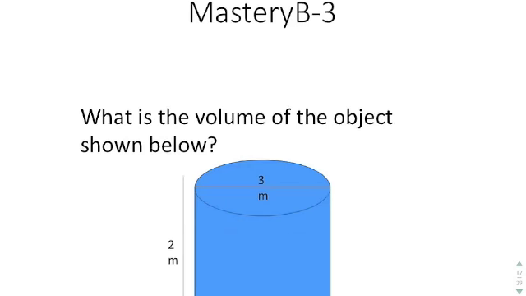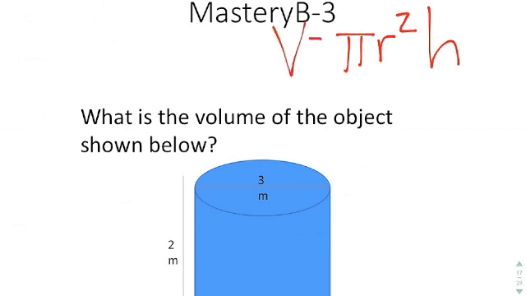The last one we have is what is the volume of the object shown below? This is a cylinder, so you have to use the formula for a cylinder. The formula for the volume of a cylinder is pi r squared h. If you look, you have the height of the cylinder as 2 meters. That's relatively easy. You would plug it in there as 2 meters.